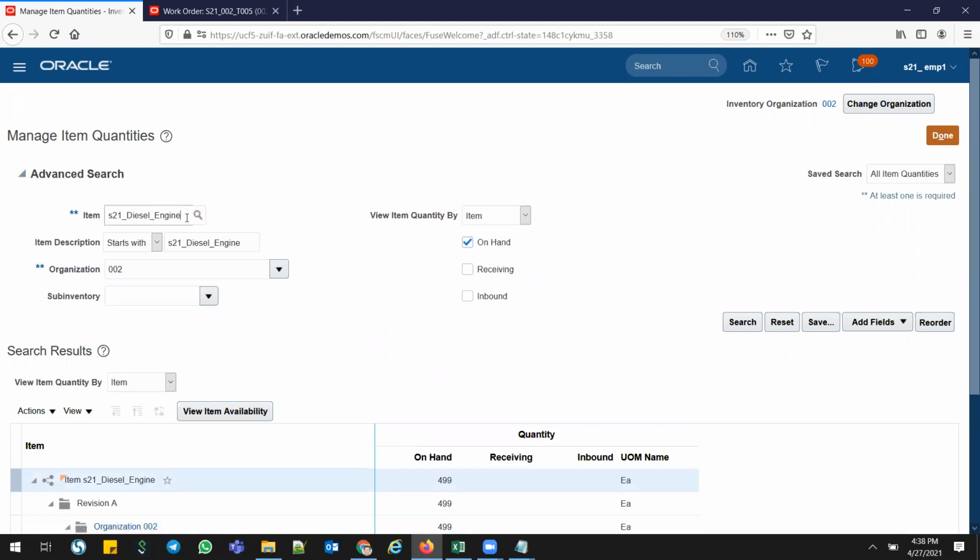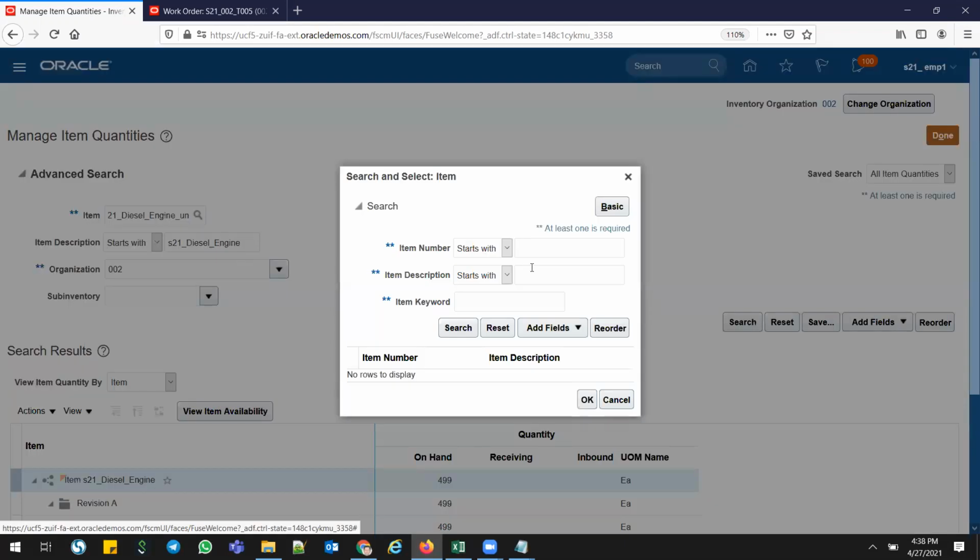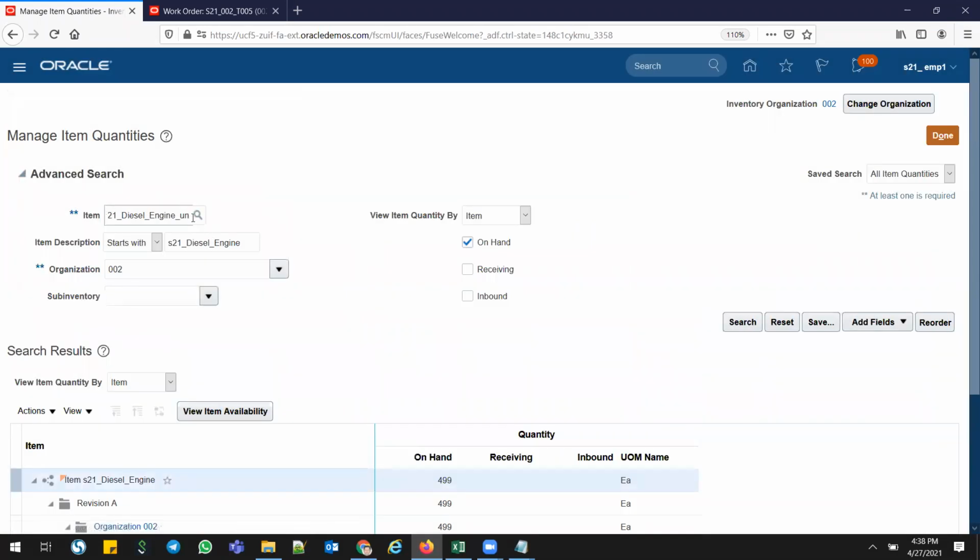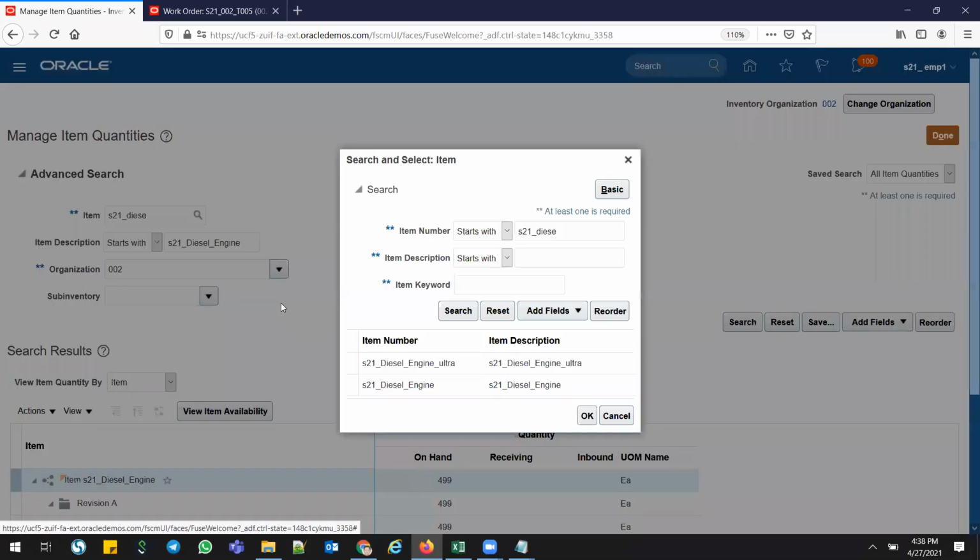So underscore ultra. Just click ultra, S21 diesel engine. Just select this diesel engine ultra.